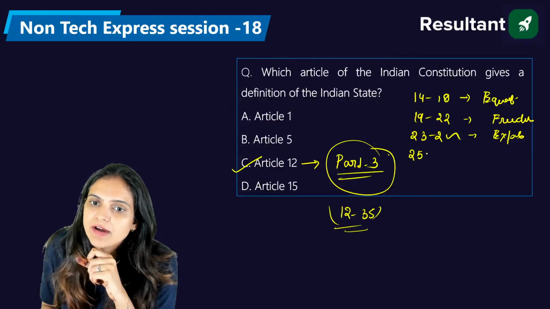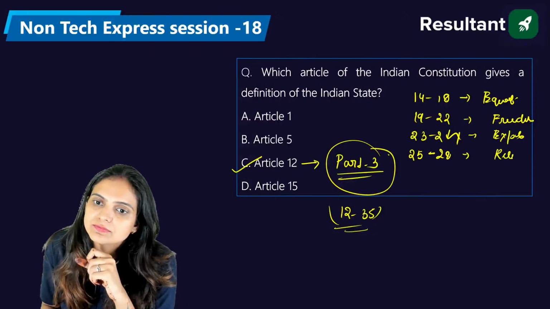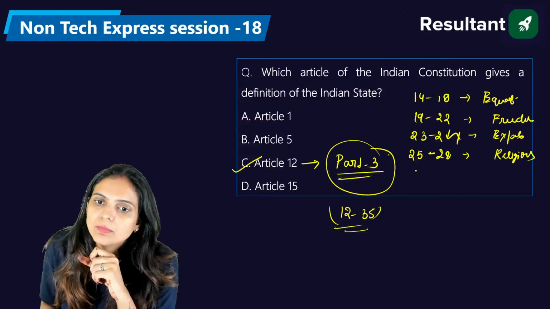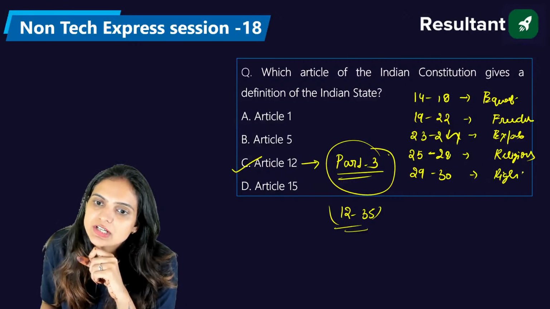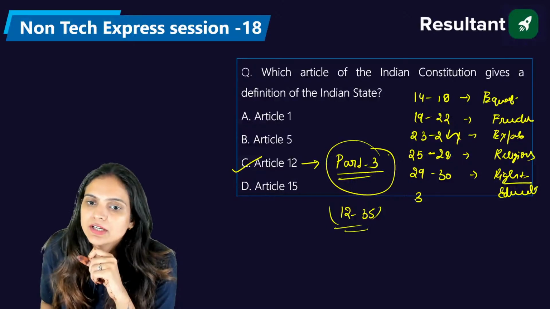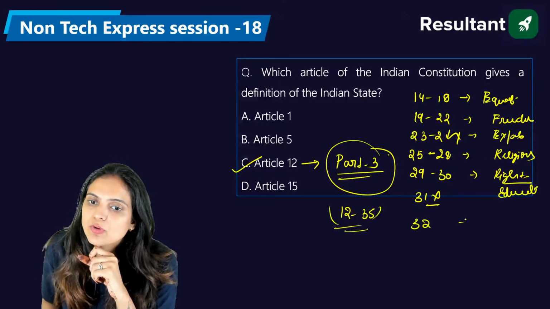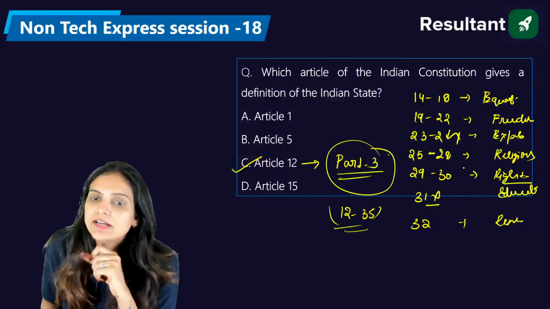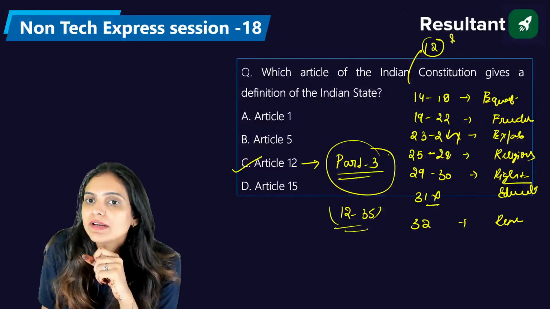Between 25 to 28, we have religious rights. Between 29 to 30, we have cultural and educational rights of minorities. Article 31 is removed. Article 32 is the right to constitutional remedies. Right? What about Article number 12 and Article number 13?